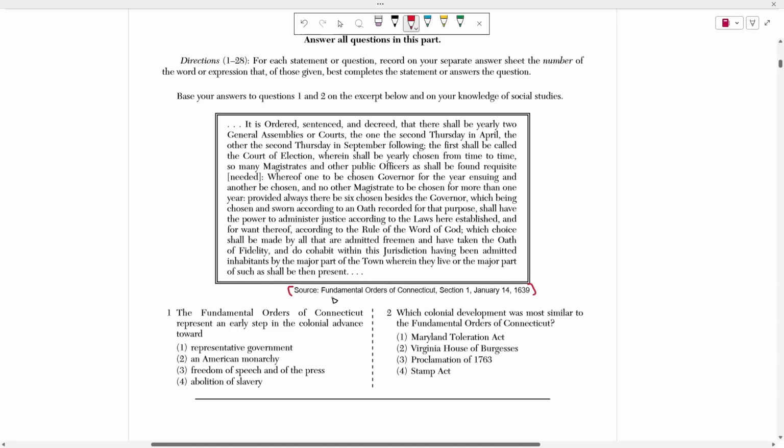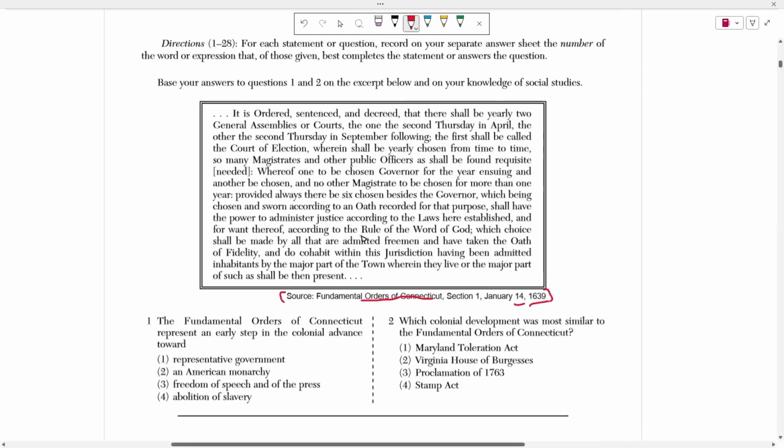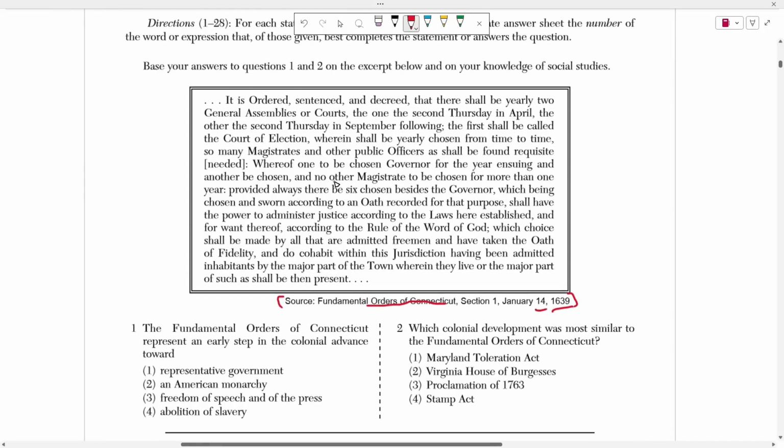So this is the Fundamental Orders of Connecticut, which was published or made available on January 14th, 1639. So maybe that will actually reveal what this text is or help us understand what this text is. Okay, so let's read it.